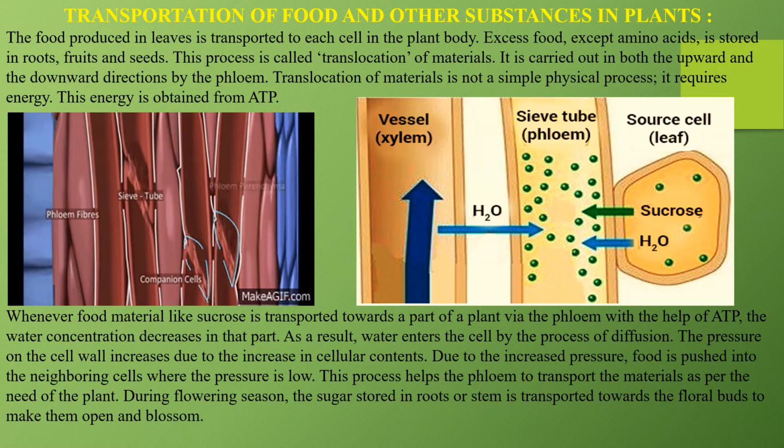Okay, so during flowering season, the sugar stored in the roots or stem is transported towards the floral buds to make them open and blossom. ठीक है, तो during flowering season, जो भी stored amount of glucose is there in the roots and the stem, it is transported towards the flowering buds so that it can open and blossom nicely.